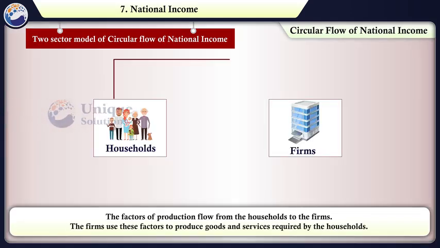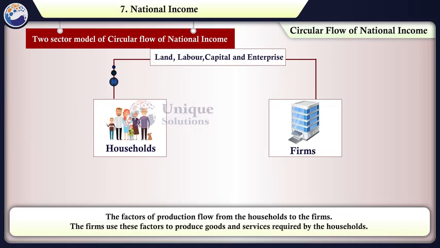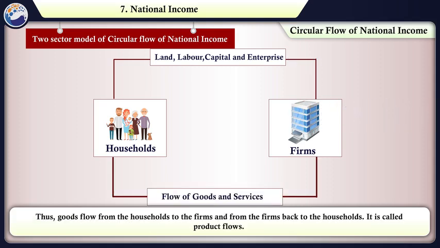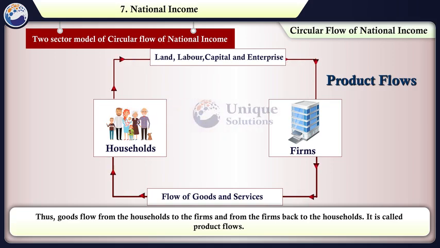In the above figure, the factors of production flow from households to the firms. The firms use these factors to produce goods and services required by the households. Thus, goods flow from the firms to the households. It is called product flows.